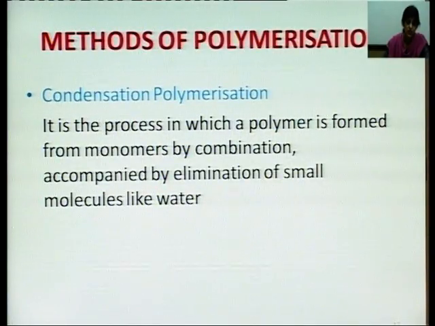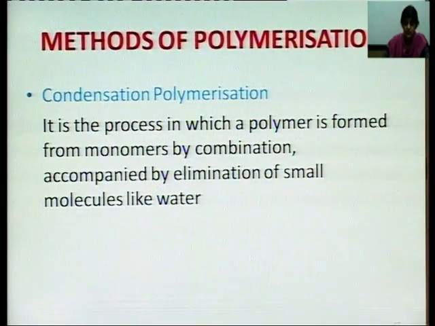Next is condensation polymerization. It is the process in which a polymer is formed from monomers by combination accompanied by elimination of small molecules like water. Here we have the elimination of other molecules also taking place.